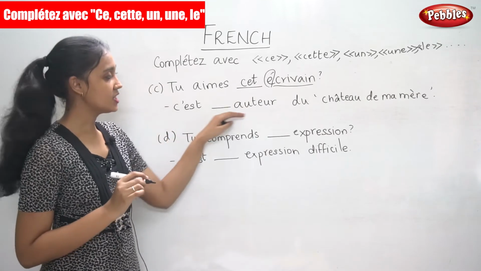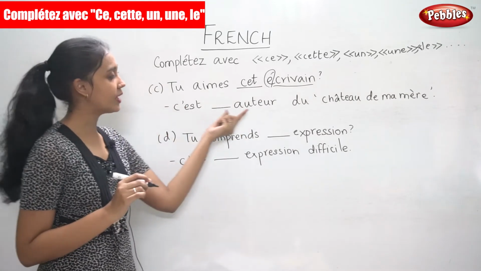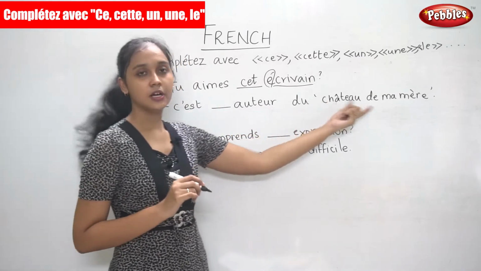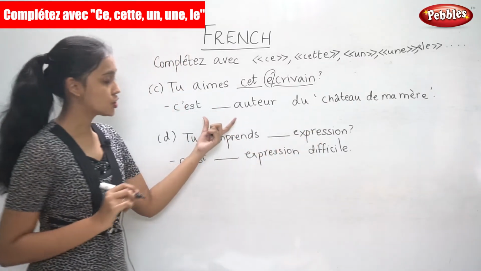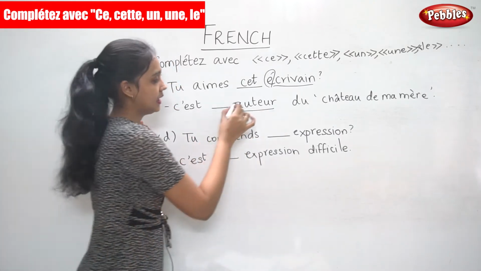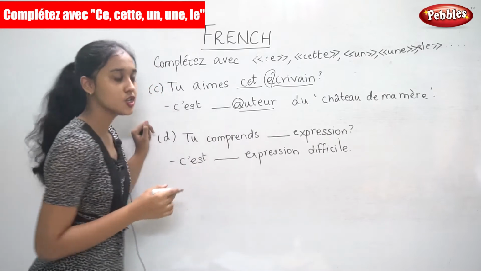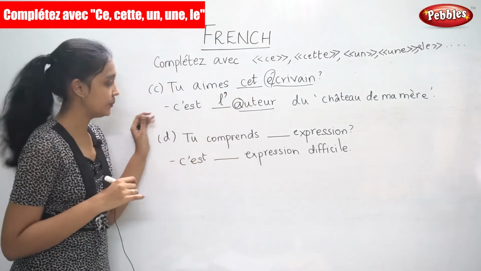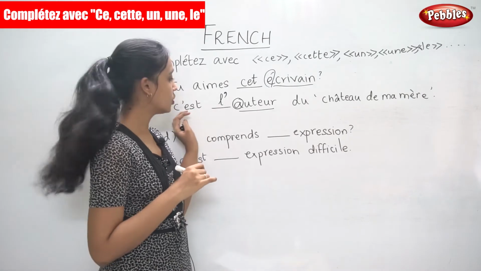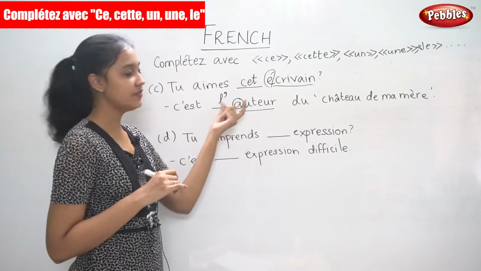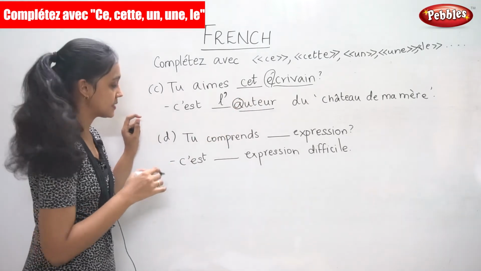C'est dash auteur. So now we are being specific. It is the author of a particular novel. So the noun here begins with a vowel. So we write the definite article l'apostrophe. C'est l'auteur. So this is how we write the demonstrative and the articles.